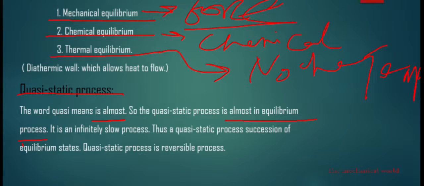It is infinitely slow. ये बहुत ही स्लो प्रोसेस होता है, बहुत धीमा प्रोसेस होता है. Thus a quasi-static process is a succession of equilibrium states. Quasi-static process is a reversible process.